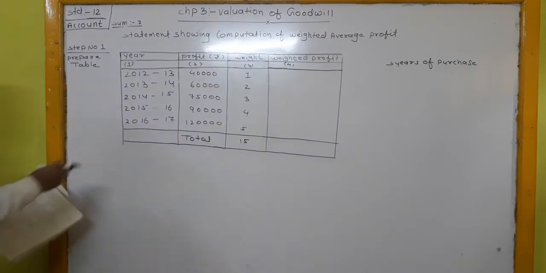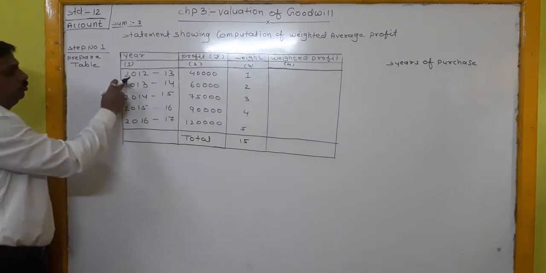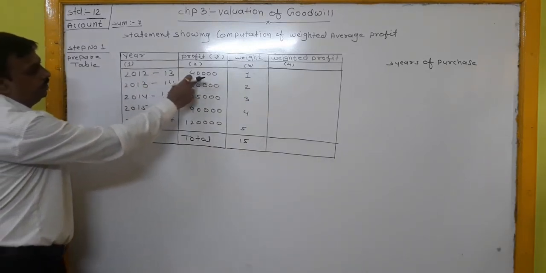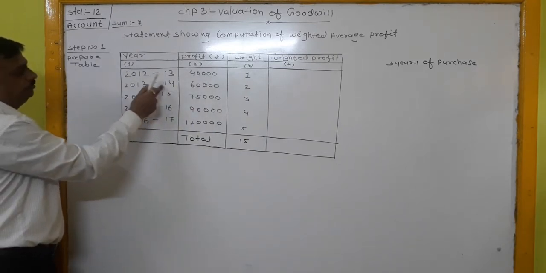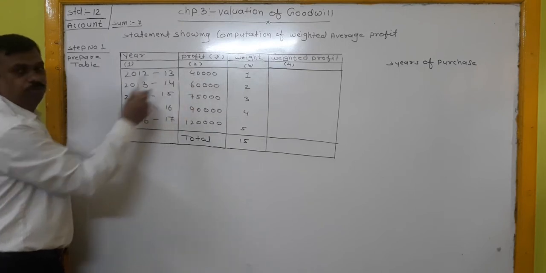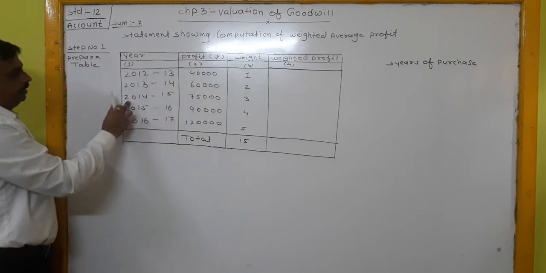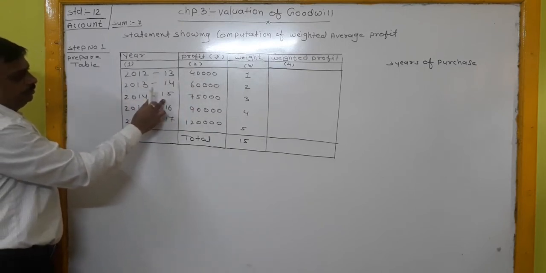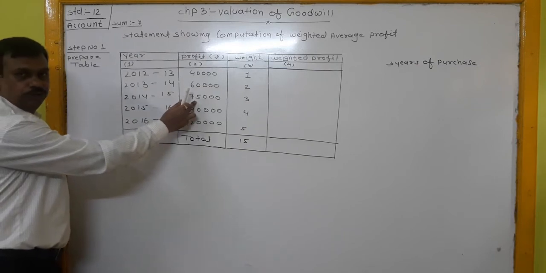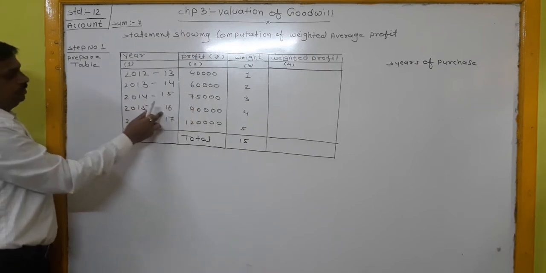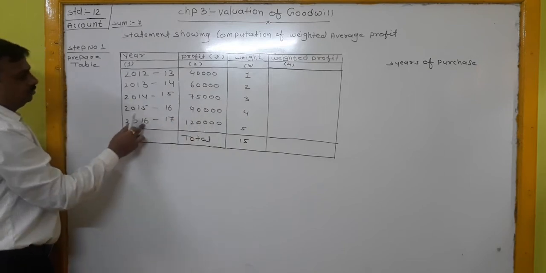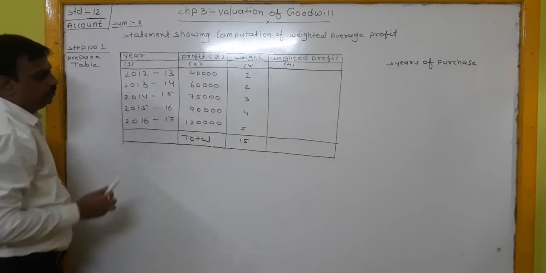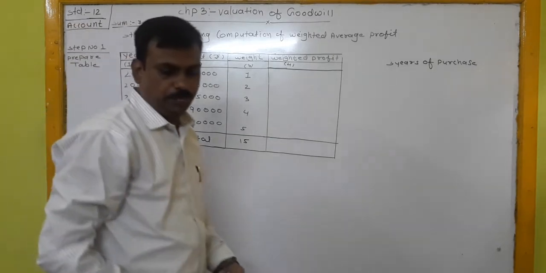First year, 2012-13, profit is rupees 40,000. Next year, 2013-14, profit is rupees 60,000. Then 2014-15, profit is rupees 75,000. 2015-16, profit is rupees 90,000. 2016-17, profit is rupees 1,20,000.